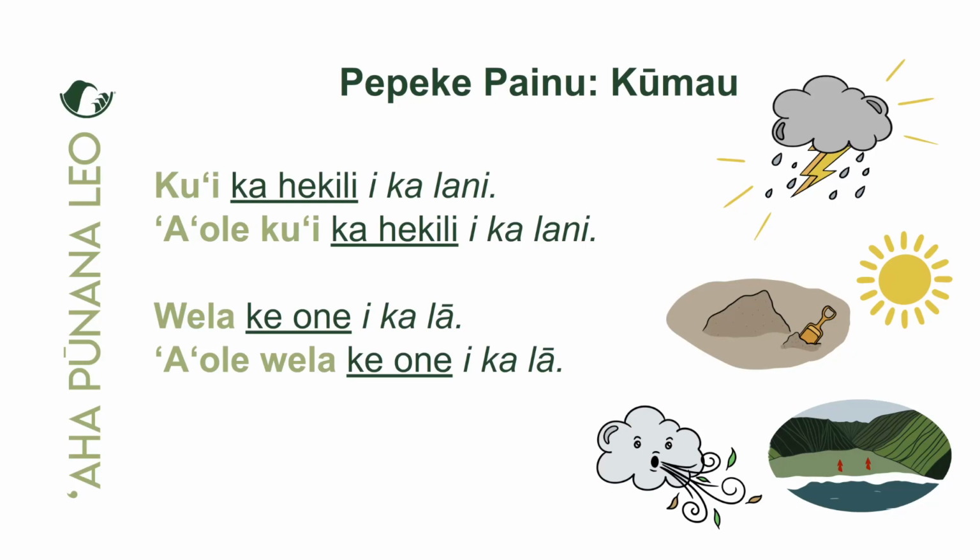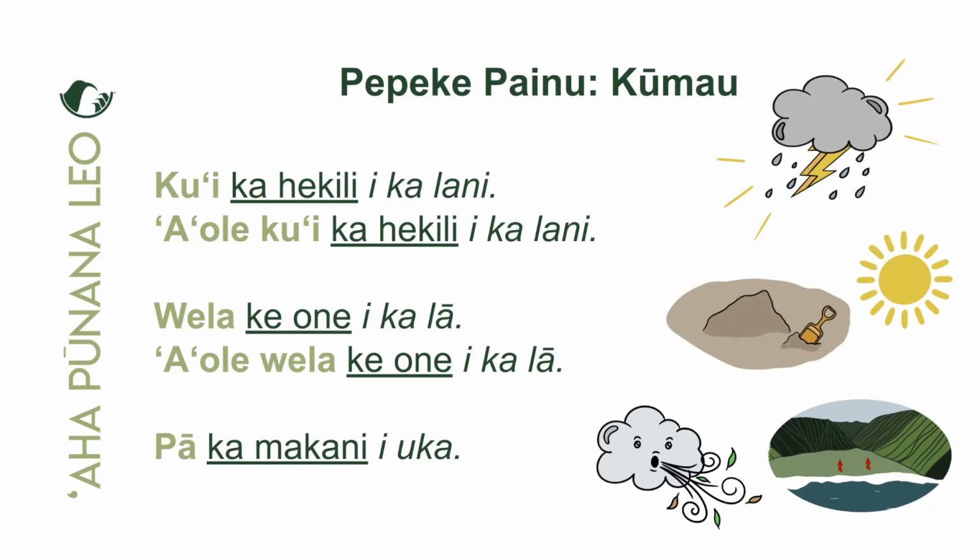All right, let's negate this. Again, we just add the word ʻaʻole to make it negative. And we have ʻaʻole wela ke one i ka lā. The sand is not hot by the sun, due to the sun, because of the sun. Okay?